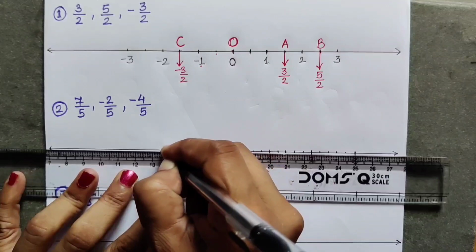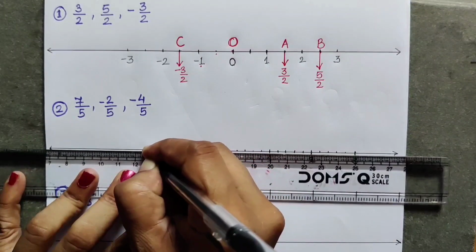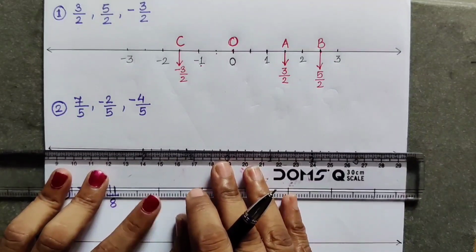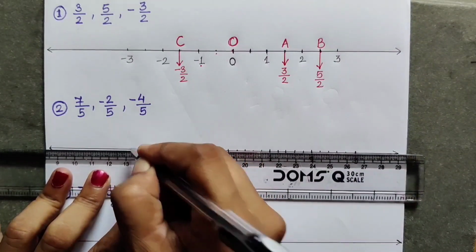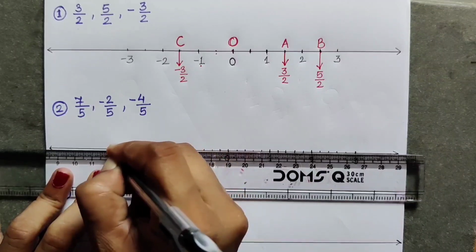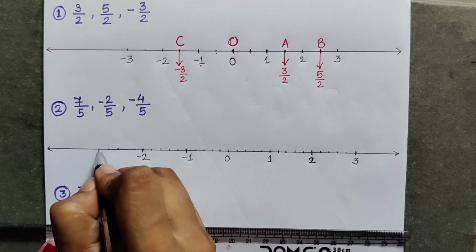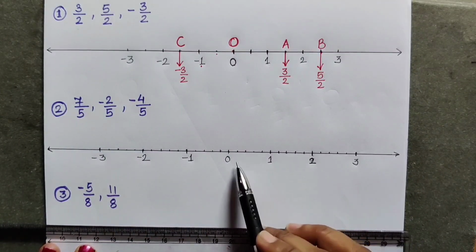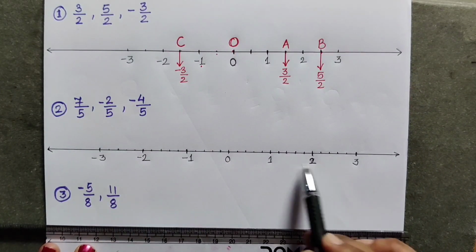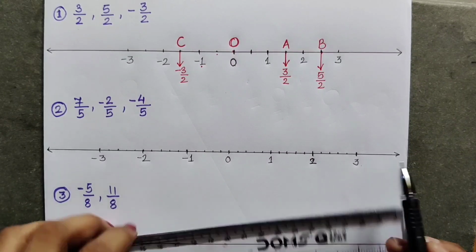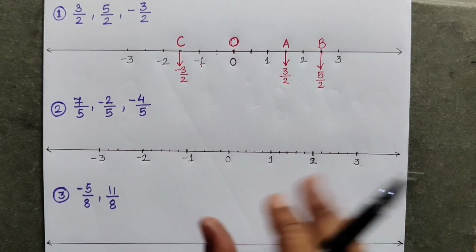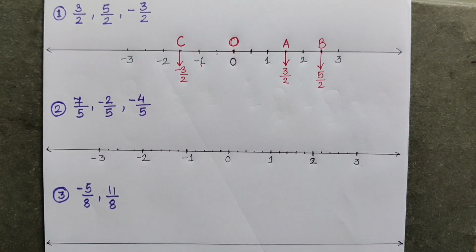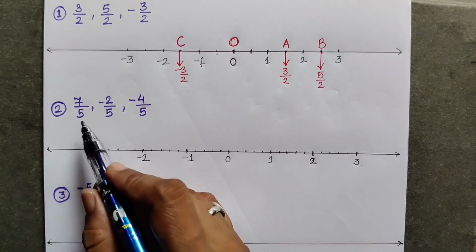1, 2, 3, 4, 5. This fifth point is minus 2. Then one more time we will be doing the same thing. 1, 2, 3, 4, 5. This is the fifth point, which is minus 3. So in this way we have divided 0 to 1, 1 unit, 1 to 2, second unit, 2 to 3, third unit. Each unit we have divided into 5 equal parts because 5 is there in the denominator. Now start counting and show these numbers on a number line.